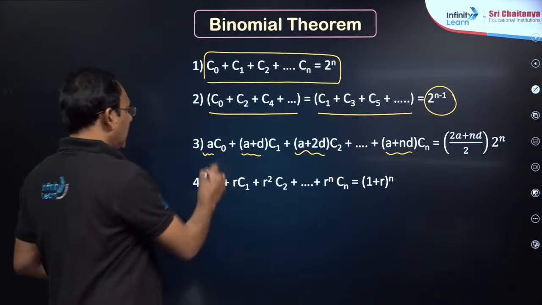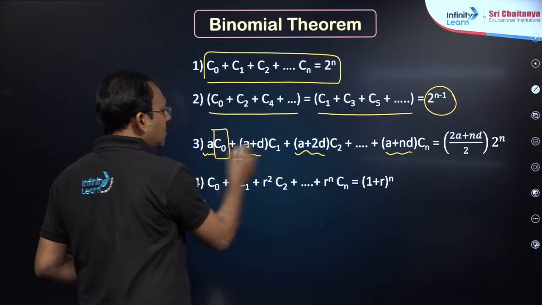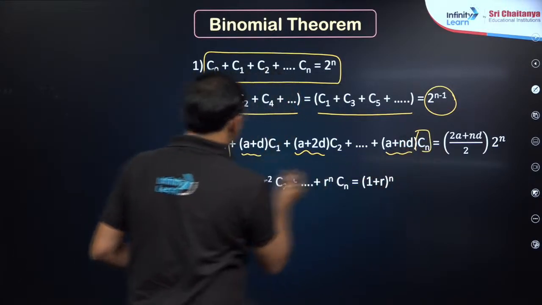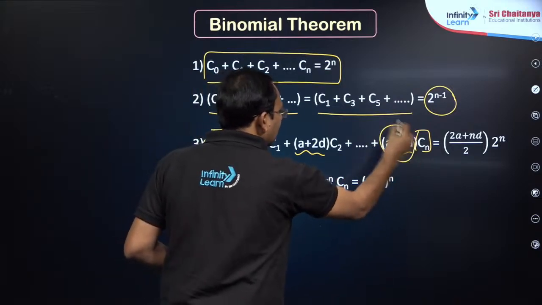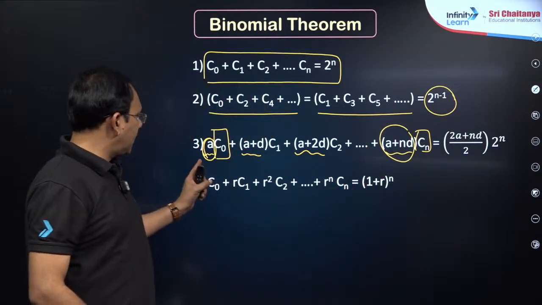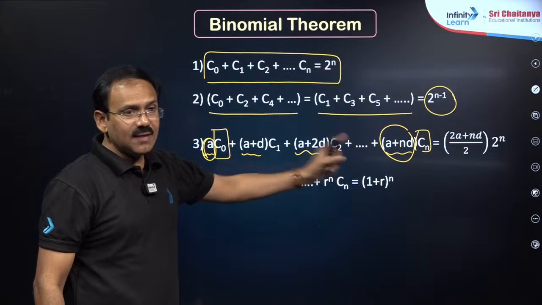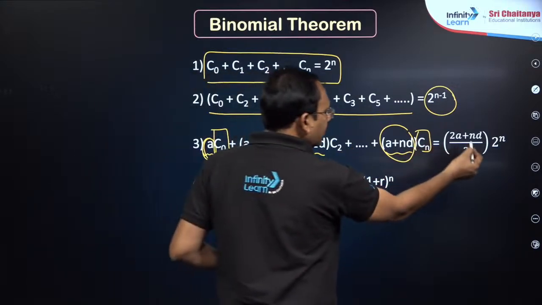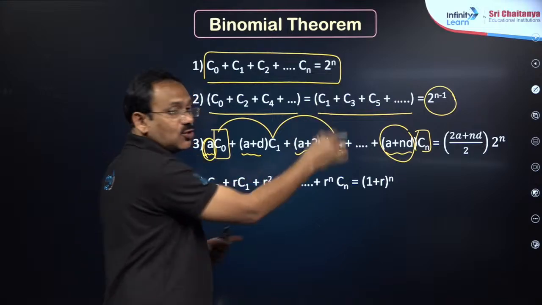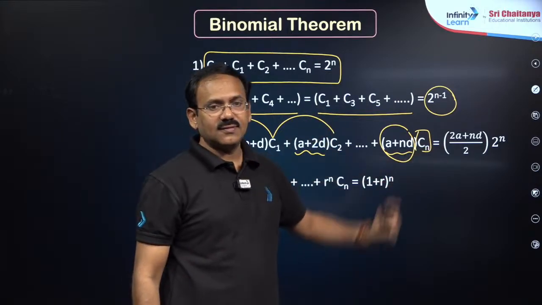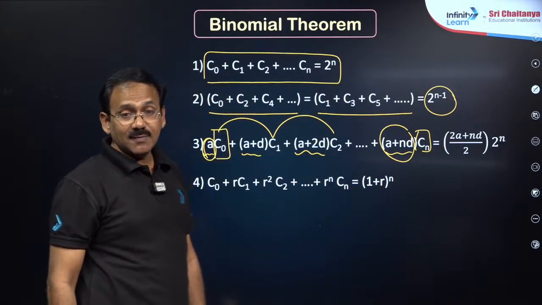In that case, if you are having from C0 to Cn, the result is the AP's first number plus last number by 2, that is, 2A plus nd by 2, into the remaining C0 plus C1 plus C2, which gives 2 power n. That is the result.